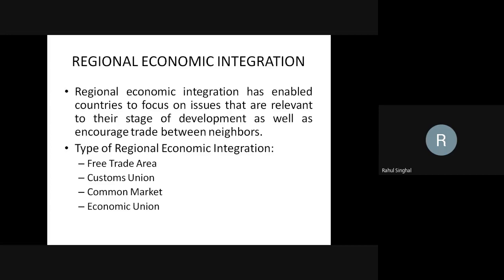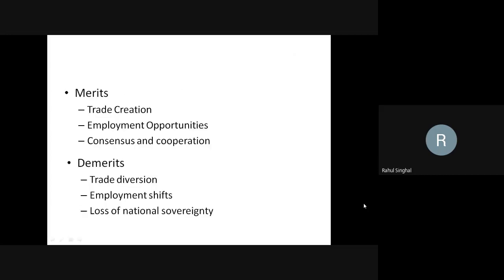The fourth type of economic integration is the economic union. In this type of economic integration, countries enter into an economic agreement to remove barriers to trade and adopt common economic policies. An example is the European Union. So we have four types of economic integration. Now there are certain advantages and disadvantages of economic integration.